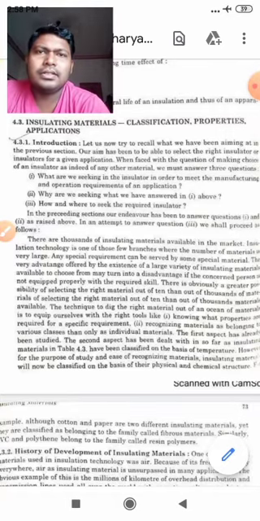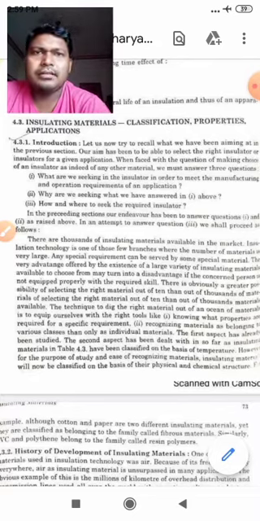Because already we know that there are thousands of insulating materials known. So haphazardly I chose one of them. What will happen? It will work as an insulator, no doubt, but it will not work satisfactorily in the area where it has been designed to perform.